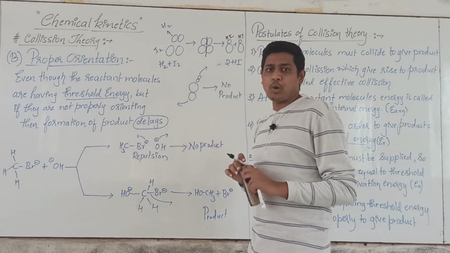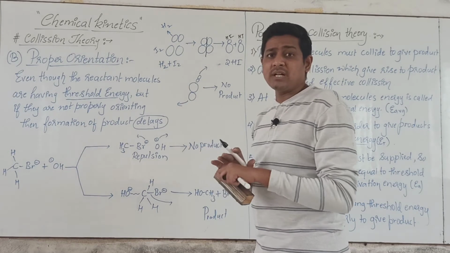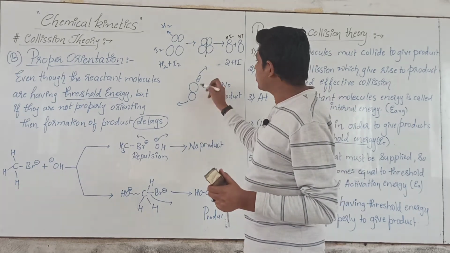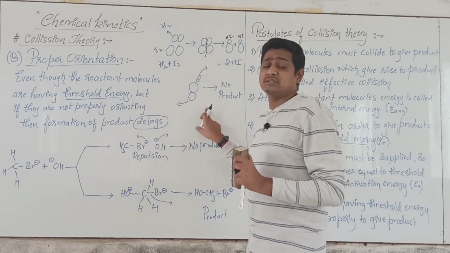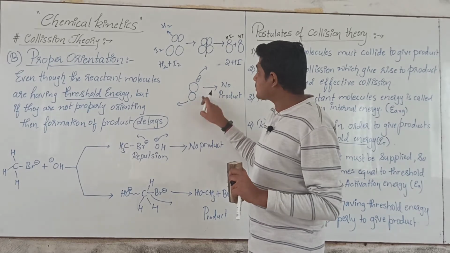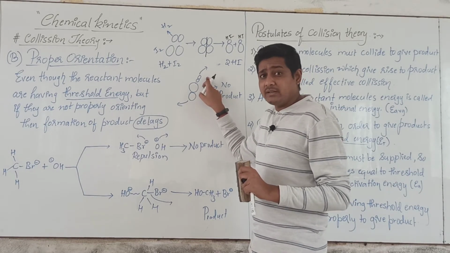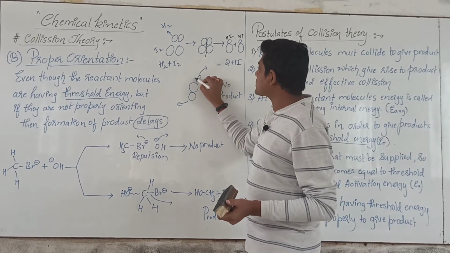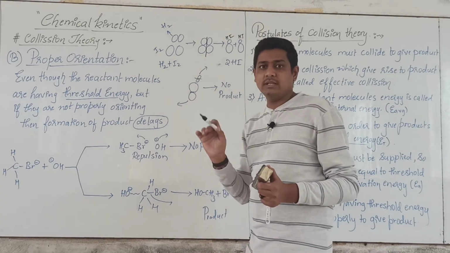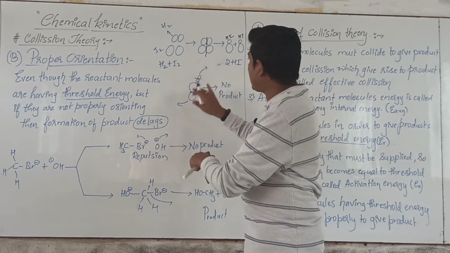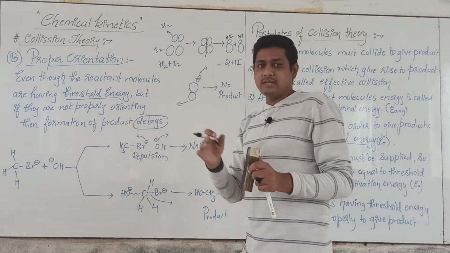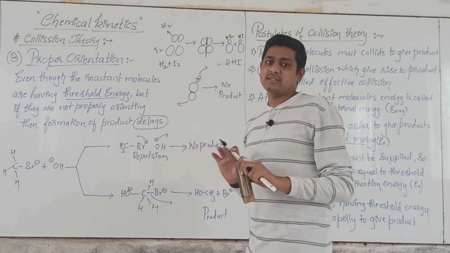They are not properly oriented. When they are not properly oriented, what will happen? Simply they will collide, even though they have threshold energy, but they are not properly oriented. What will happen? The bond will not break. Simply they will collide and this will move this side, this will move this side. Simple collision will take place and nothing will happen.